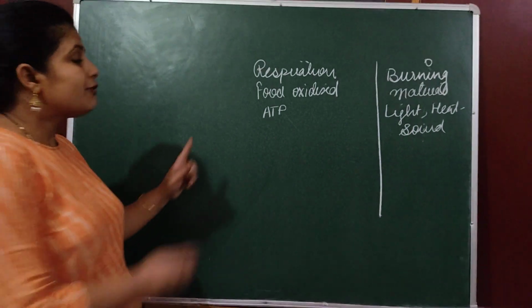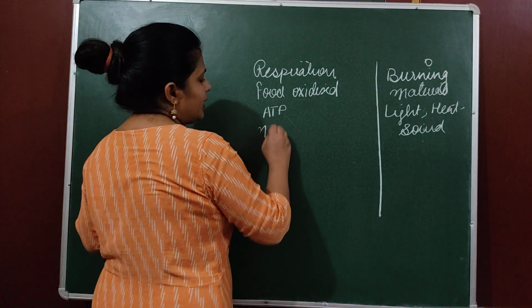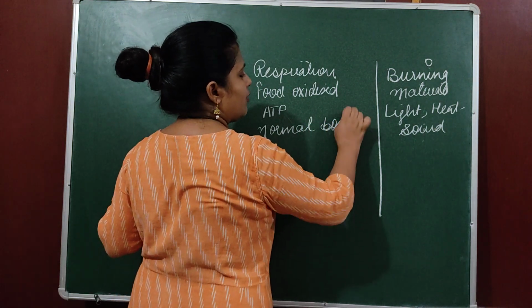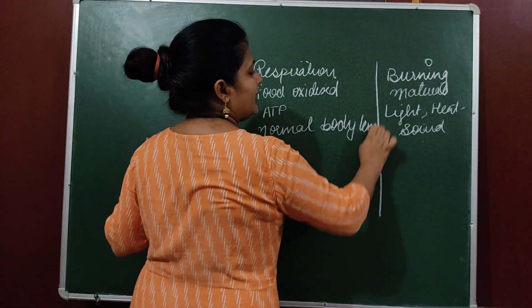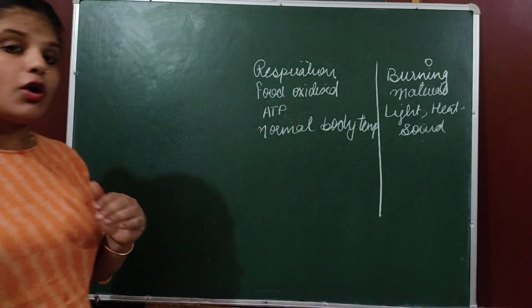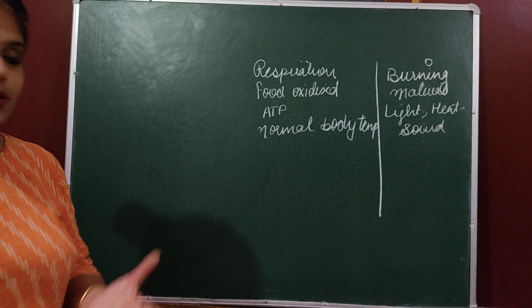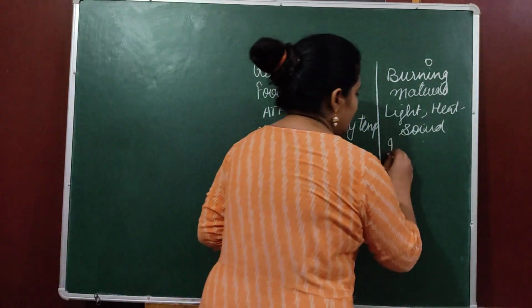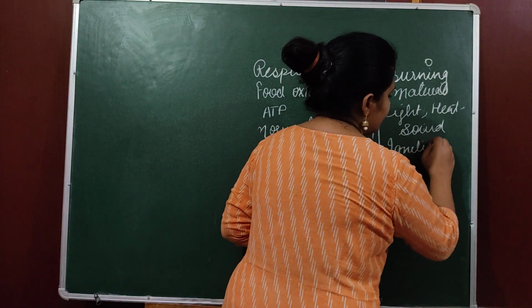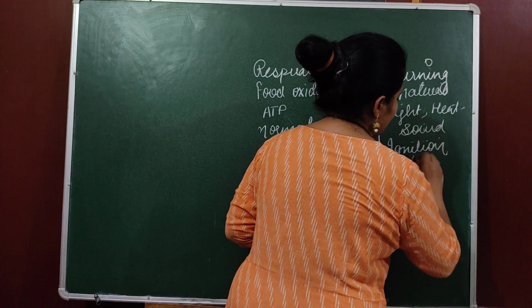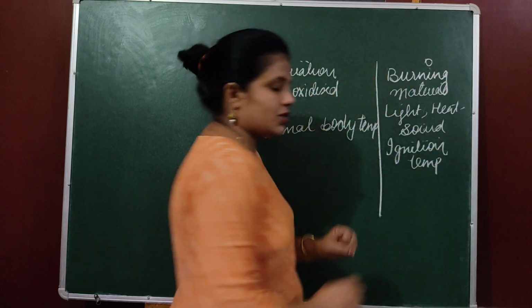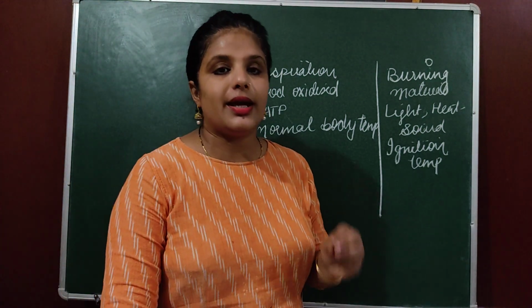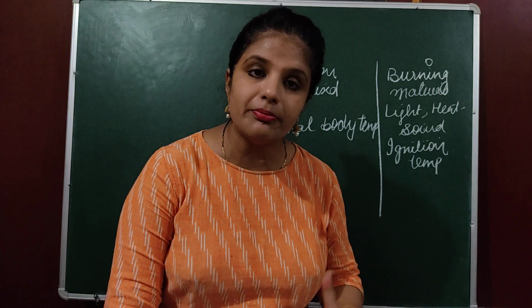For respiration, normal body temperature is required. Whatever our body temperature, that is sufficient for burning of food. While in case of burning, normal body temperature will not work. For them, a specific ignition temperature is required. They burn at ignition temperature. Now, what is ignition temperature? Ignition temperature is also known as kindling temperature. It is the temperature at which something starts to burn.